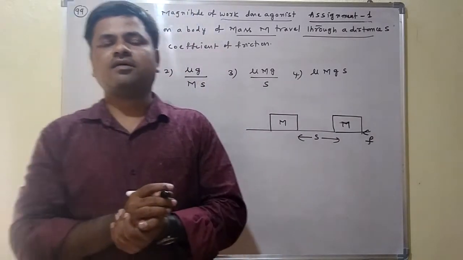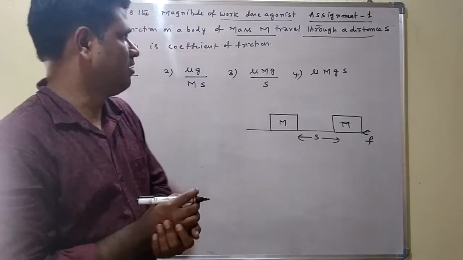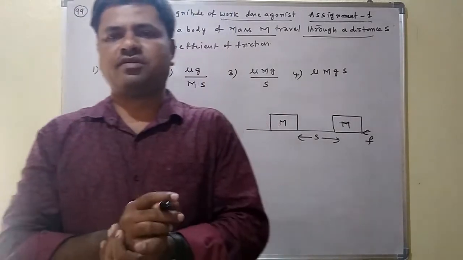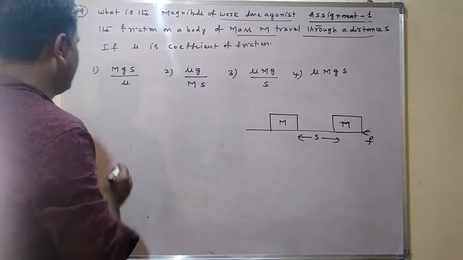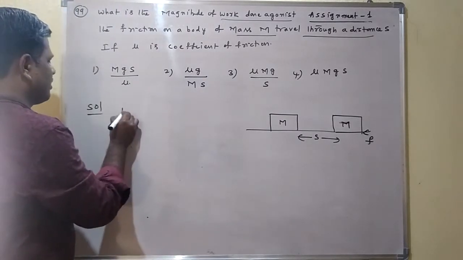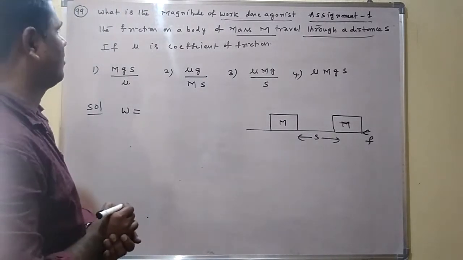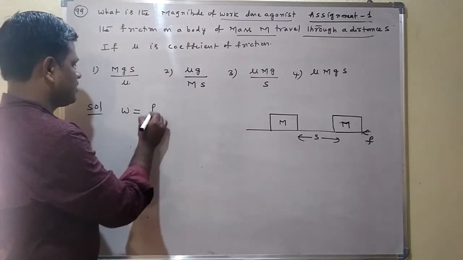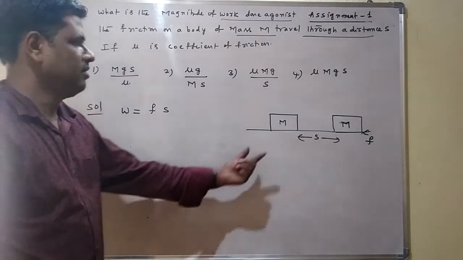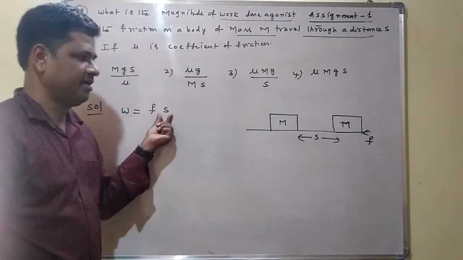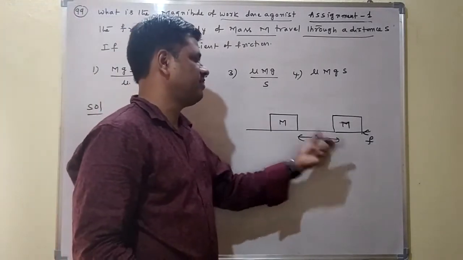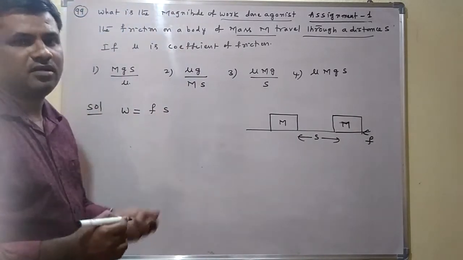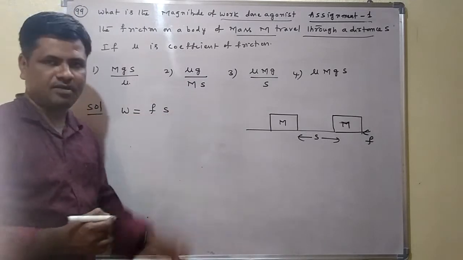Because work is done against the frictional force. How to find that work done? Work done can be written as W is equal to F into S. F into S means force into displacement. Here F, the force, is the frictional force and displacement is S. We are taking the magnitude, W is equal to F into S.